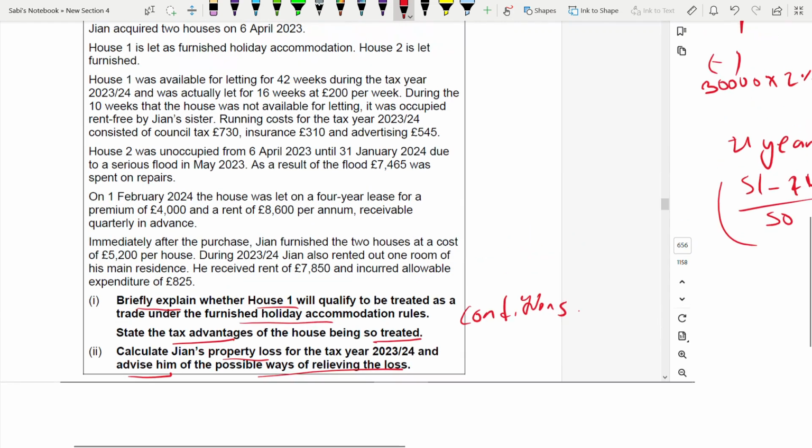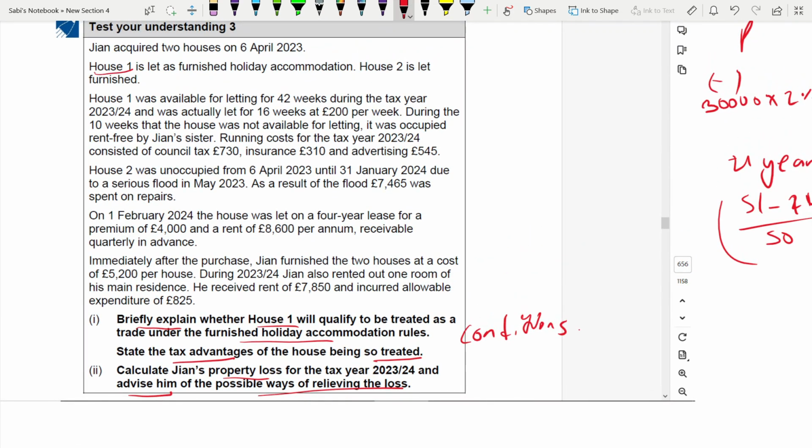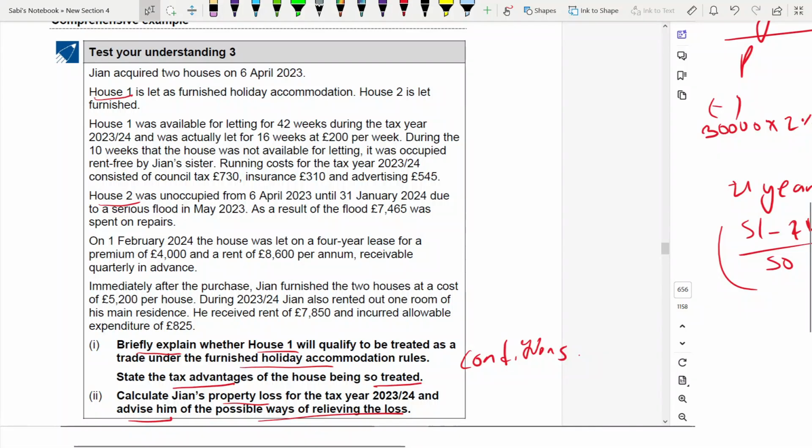So there are two houses here. One is house 1, the other one is house 2. House 1 is furnished holiday accommodation. House 2 is let furnished. So we'll see. House 1, available for letting for 42 weeks. Actually let for 16 weeks at 200 per week.